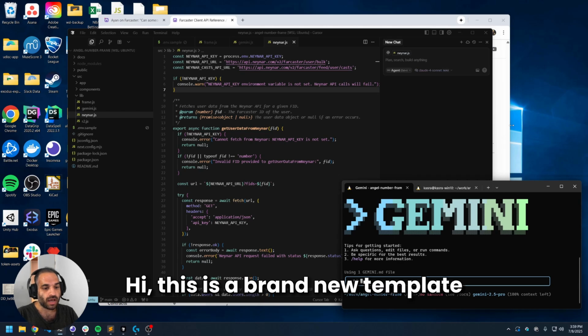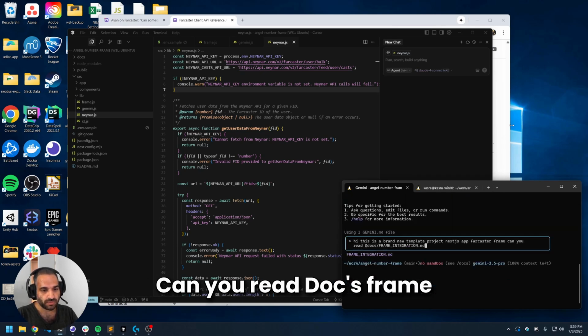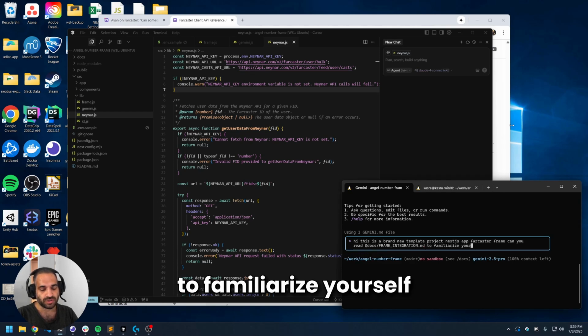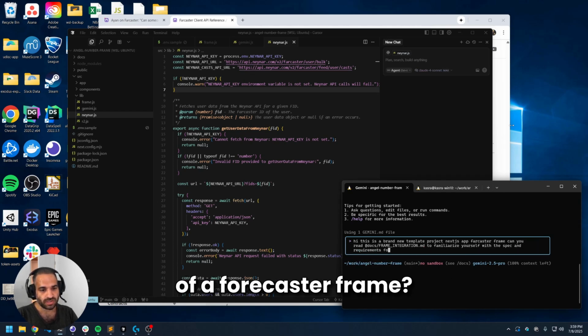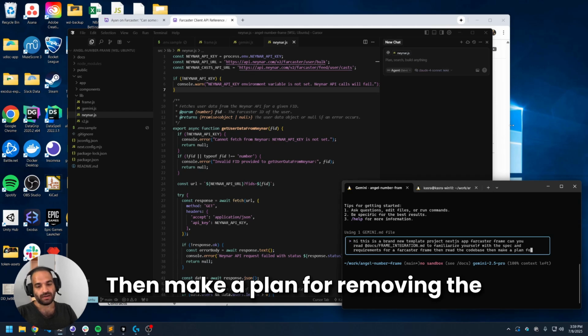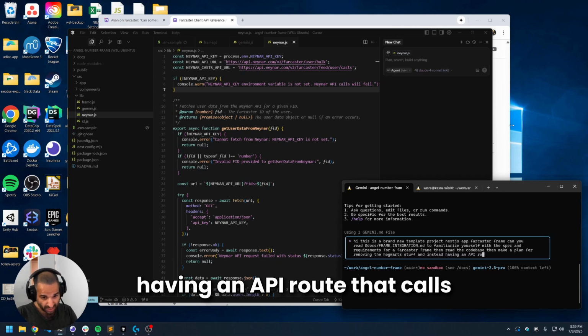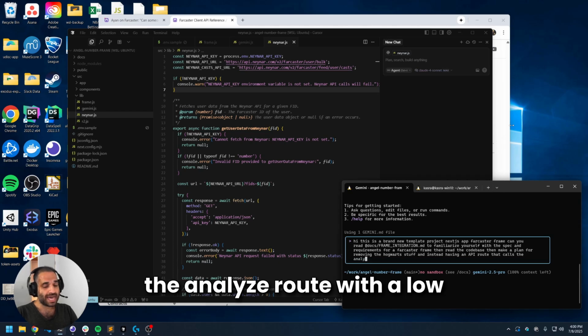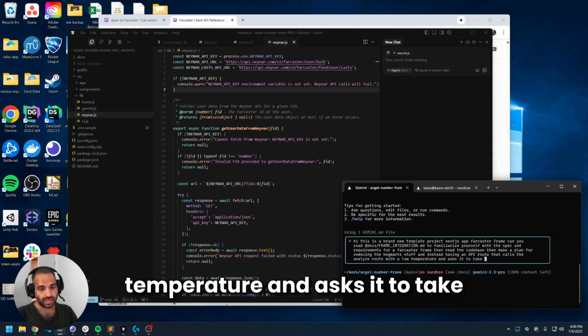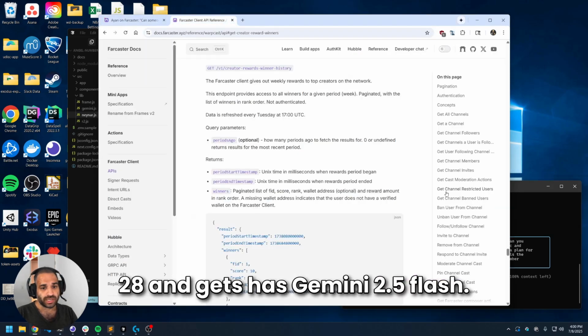Hi, this is a brand new template project, Next.js app for Farcaster frame. Can you read the frame docs to familiarize yourself with the spec and requirements of a Farcaster frame? Then make a plan for removing the Hogwarts stuff and instead having an API route that calls the analyze route with a low temperature and ask it to take an input number hard coded to, what was it? 28.